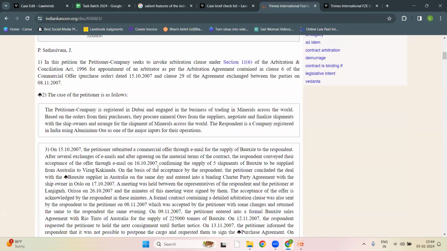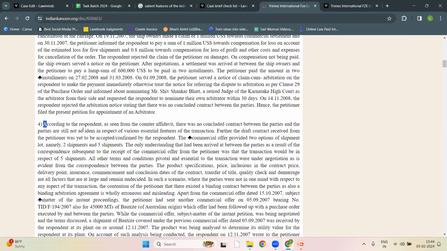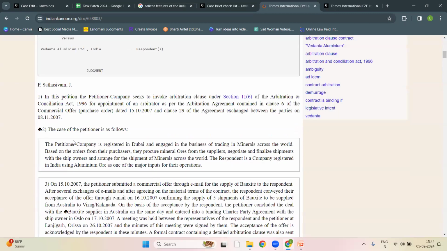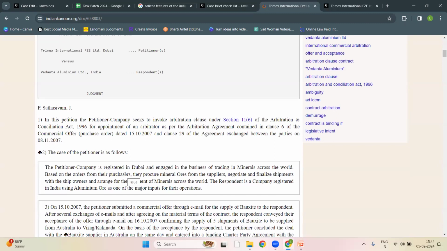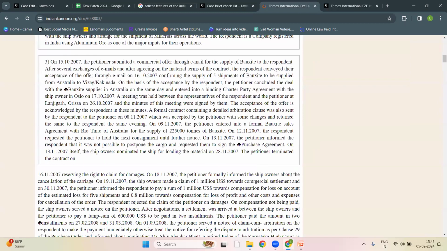If you scroll, you will find everything. Now I'm going through the judgment. See, according to the respondent, you will get to know that here the arguments started, and the paragraphs above that are the brief facts of the case. Now you have to read these paragraphs and write them point-wise and in simple language so that a layman can understand. Don't take this internship for granted. This is for learning. This will help you in your future growth also. When you go to court, you have to simply refer to the case brief, so you should know how to do case briefs.